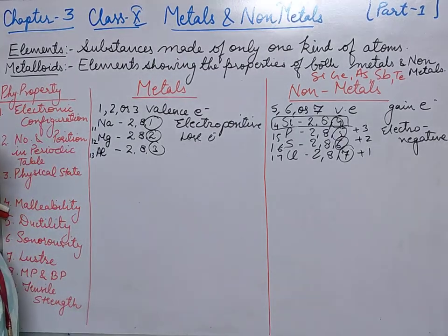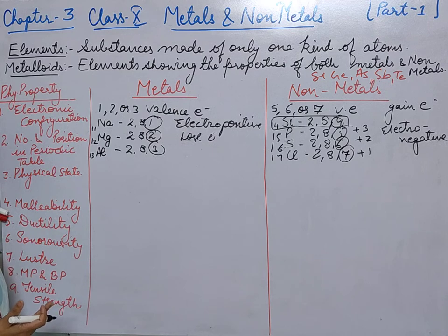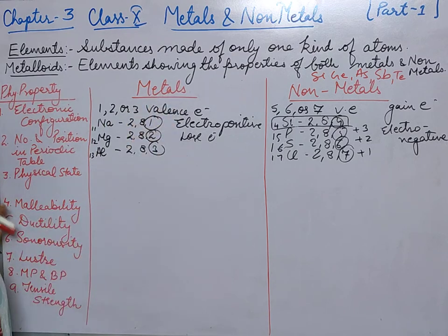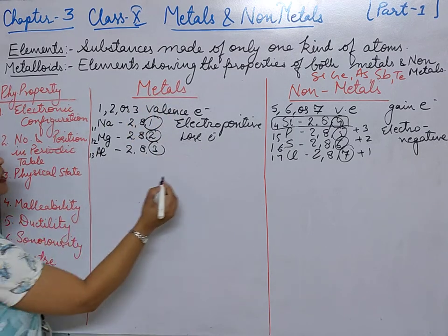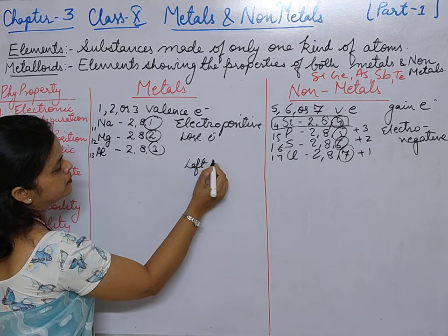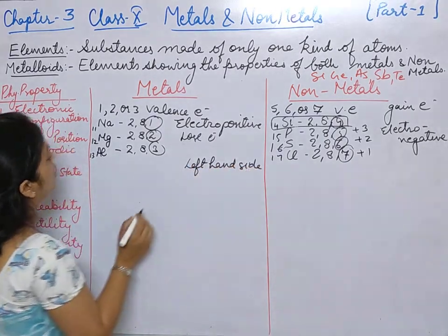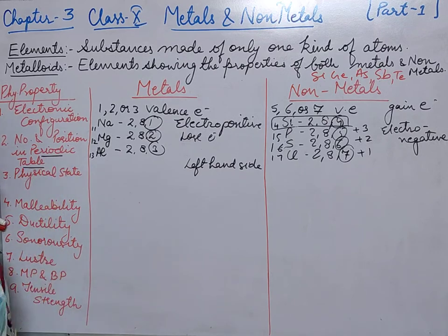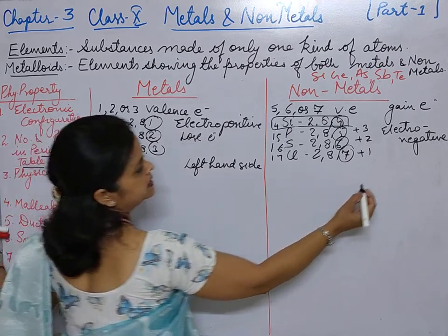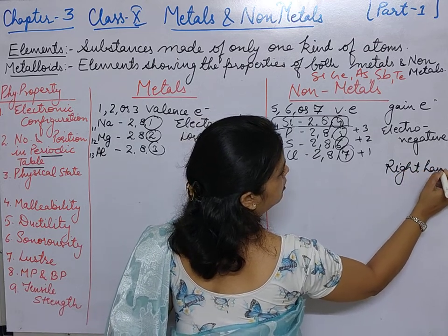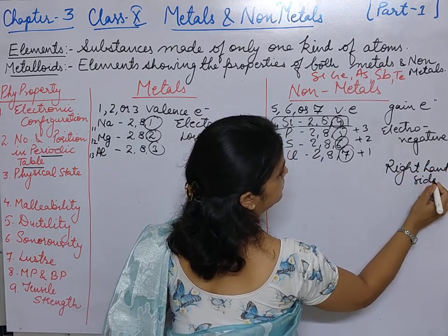See students, in chapter number 5, we will study the periodic table, and there we will see that the metals are generally present towards the left hand side of the periodic table, and the non-metals are present towards the right hand side of the periodic table.